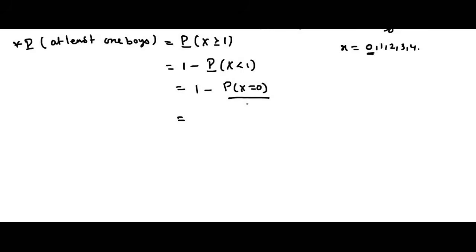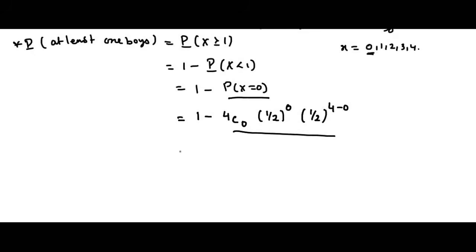That is using equation 1. Equation 1 is nothing but the probability mass function. So we get 1 minus 4CX, so 4 into C0, 4C0 into 1 by 2 power 0 into 1 by 2 power 4 minus 0. Binomial distribution formula, right?